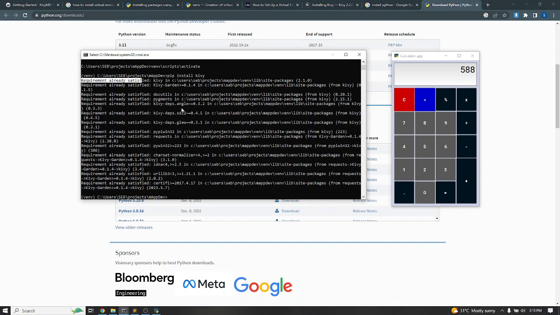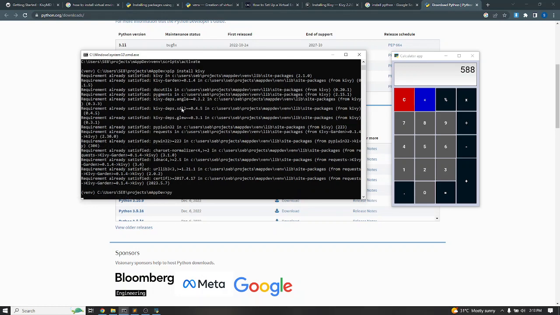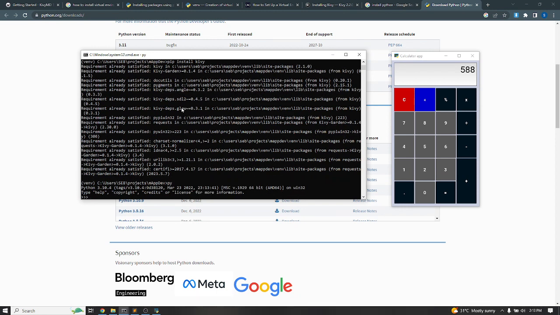Now let's quickly check if Kivy is properly installed. Let's just enter our Python shell, and then try importing Kivy and see if it works. If it works, meaning it's installed. If you try importing it and it's not working, meaning Kivy is not properly installed, so you have to go back, follow the process, and install it.